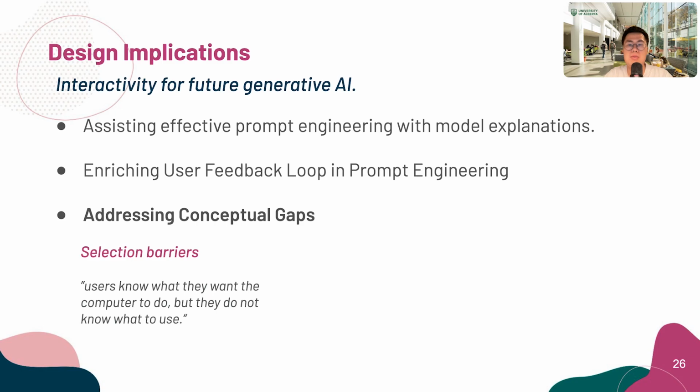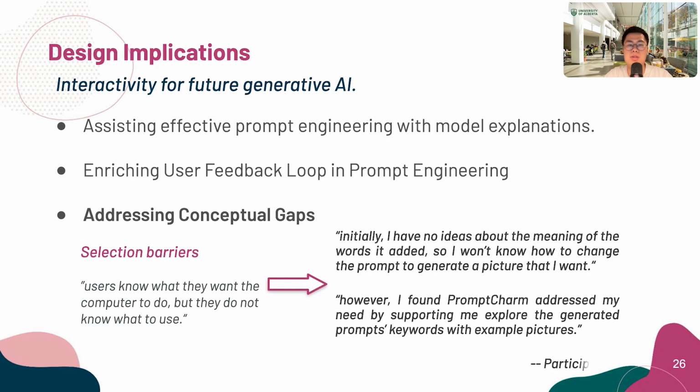We found the problem of selecting image style keywords is very similar to the selection barriers in end-user programming, where the users know what they want the computer to do, but they do not know what to use. PromptCharm helps users in selecting keywords by providing example images retrieved from a large database. One participant said about the image style exploration, "Initially, I have no ideas about these keywords. However, I found PromptCharm addressed my need by supporting me to explore the generated prompts keywords with example pictures."